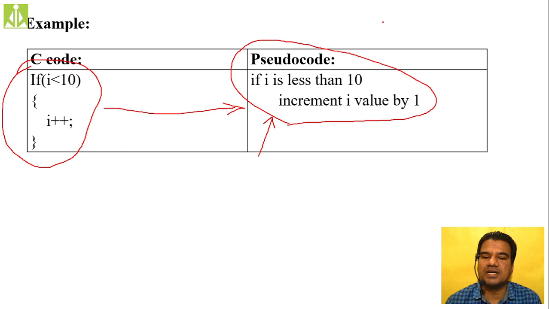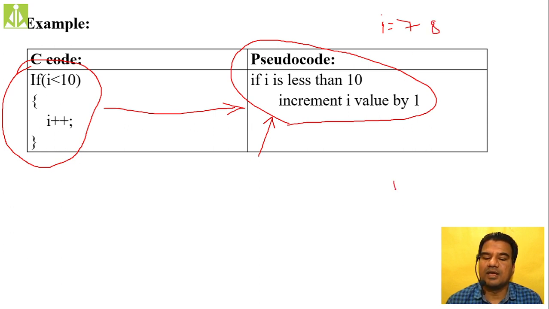I value we considered it as 7. I equals to 7 we are saying. Okay. And we are saying if I value is less than 10, so 7 is less than 10. Okay, it is true. Then what we are doing? Increment I value by 1. So we will make it as 8.